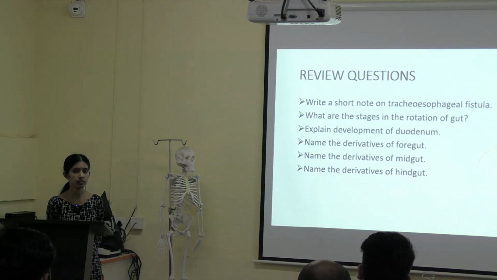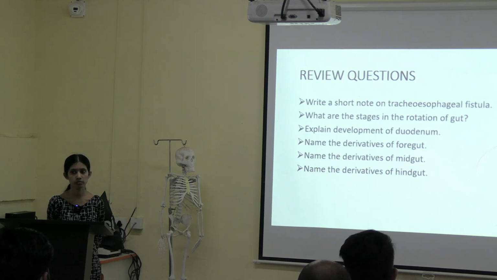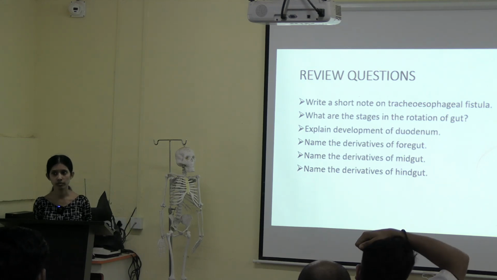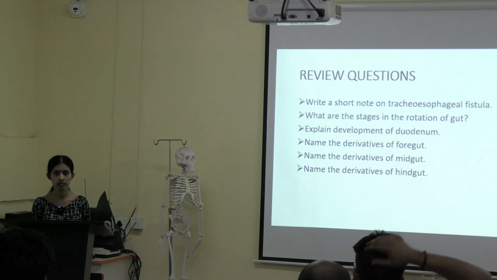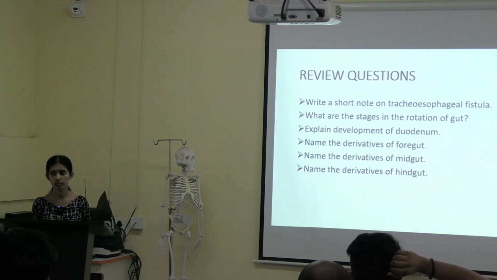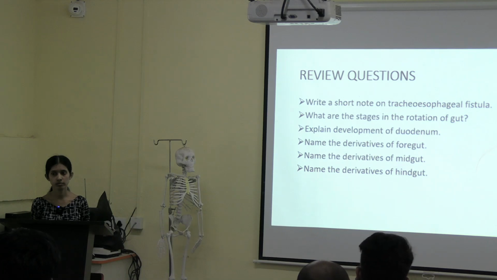Derivatives of midgut? Distal part of duodenum, small intestine, appendix, transverse colon. Which part of transverse colon, or the complete transverse colon? Which part? Others?